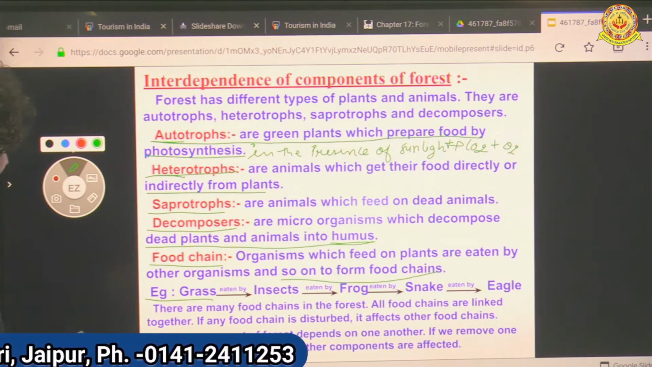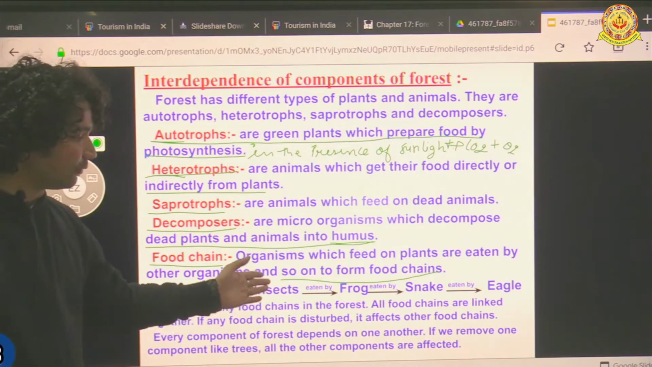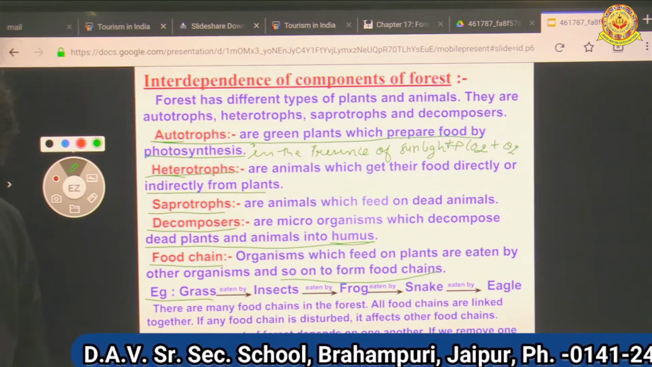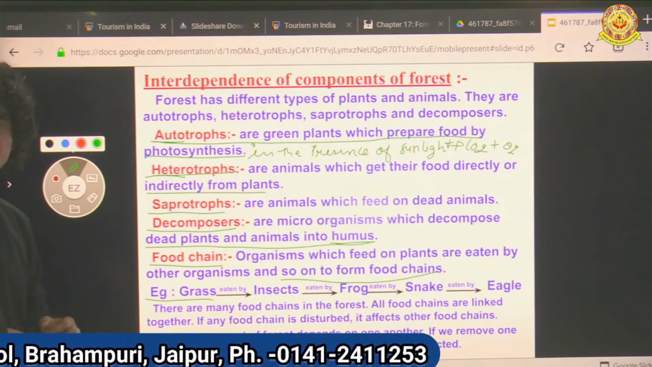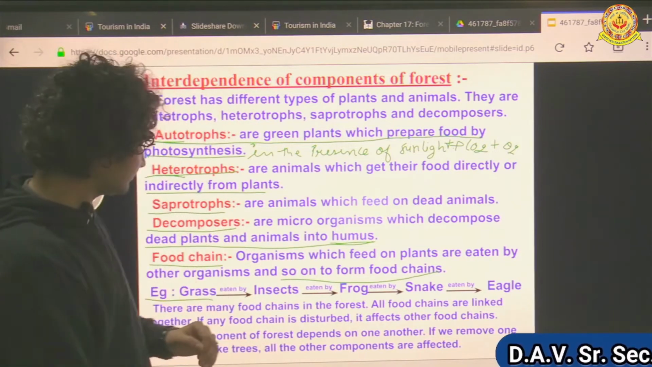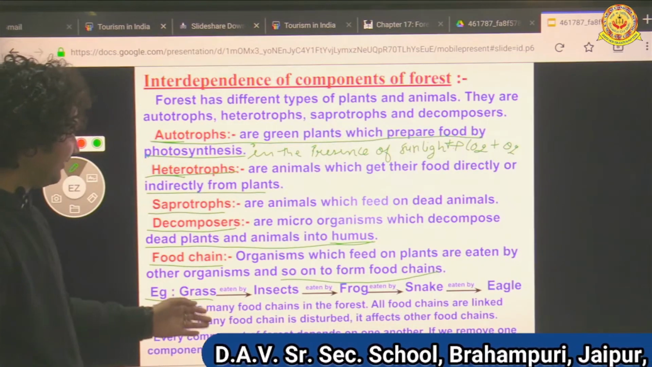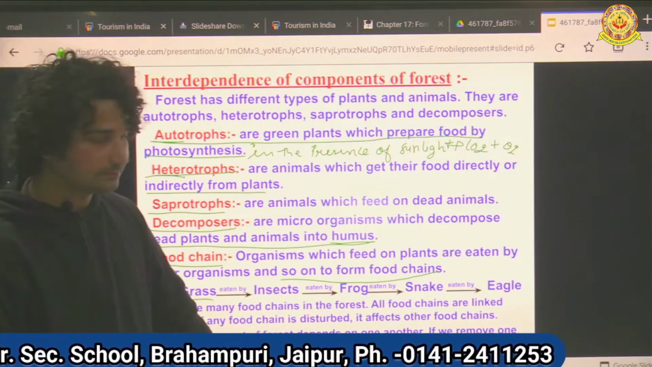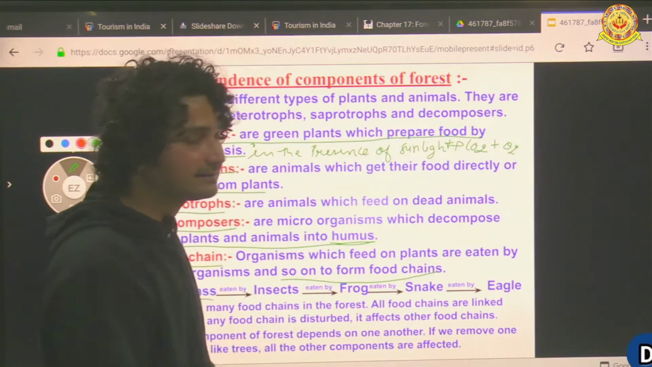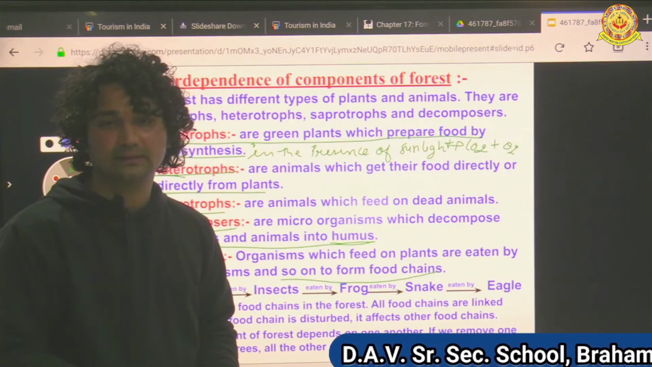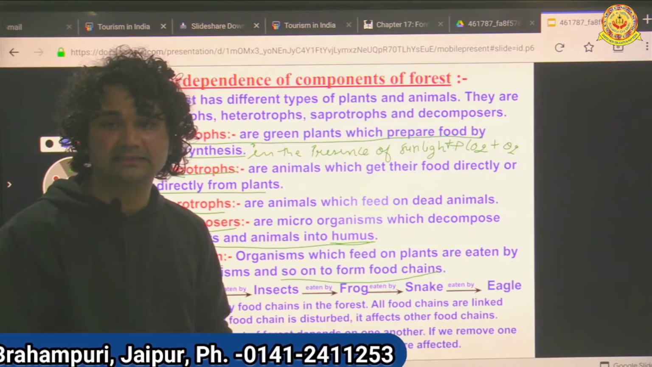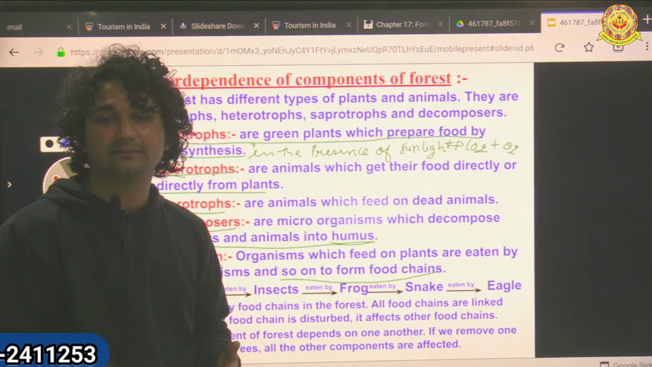Okay, so there are many food chains in the forest and all food chains are linked to each other. If any food chain is disturbed, it disturbs other linked food chains also.